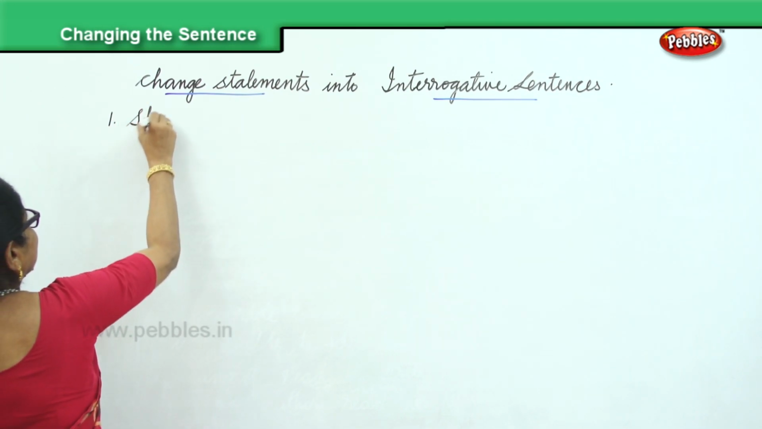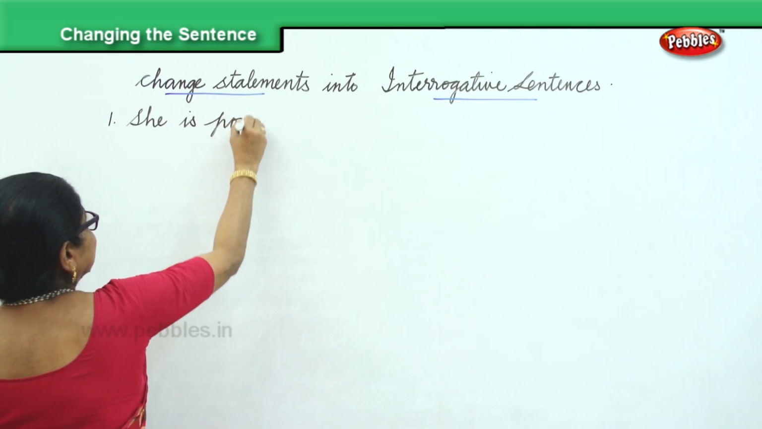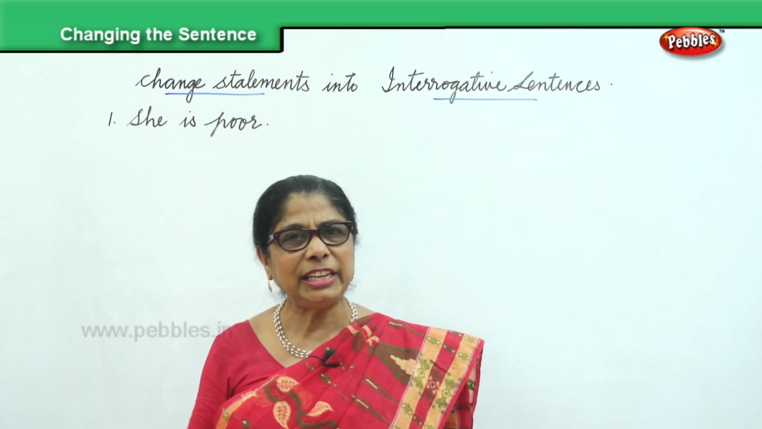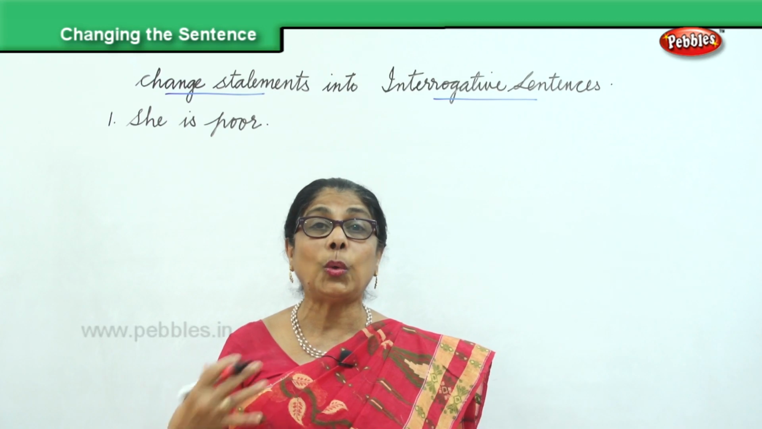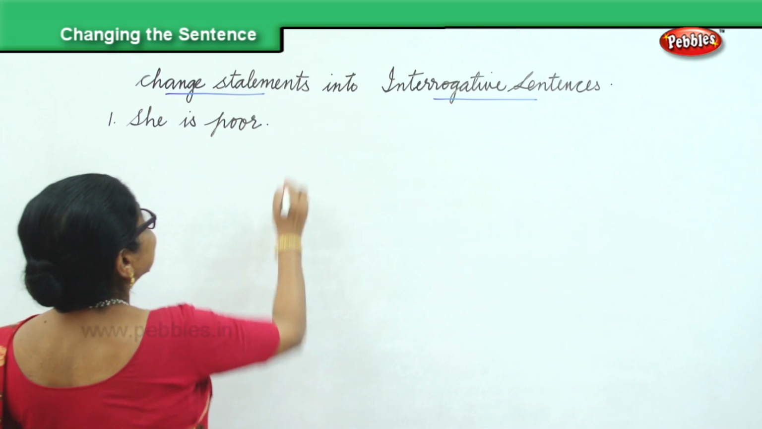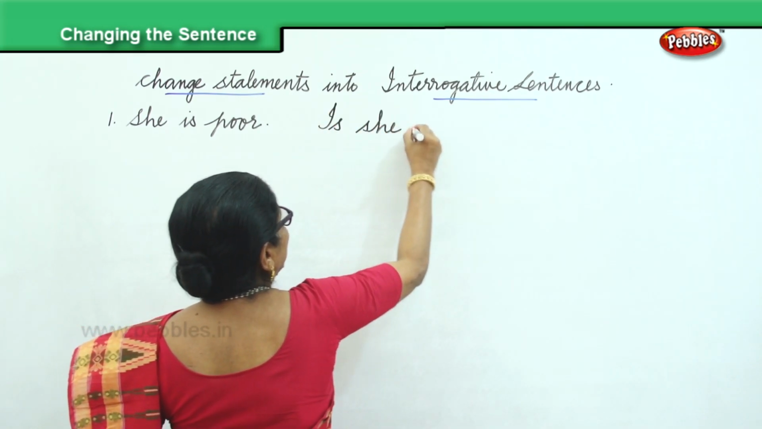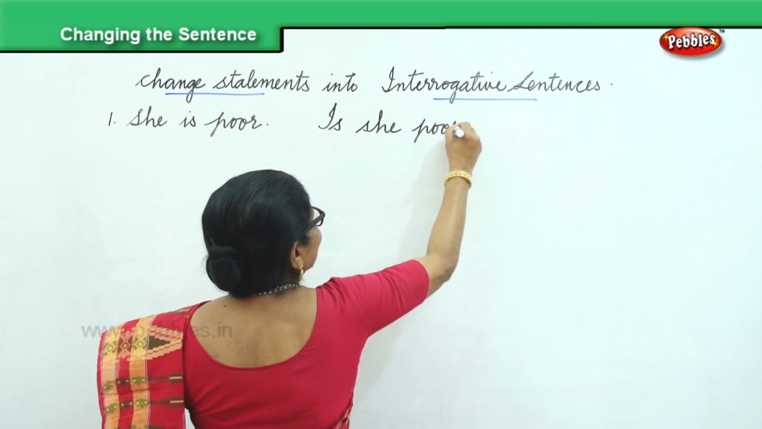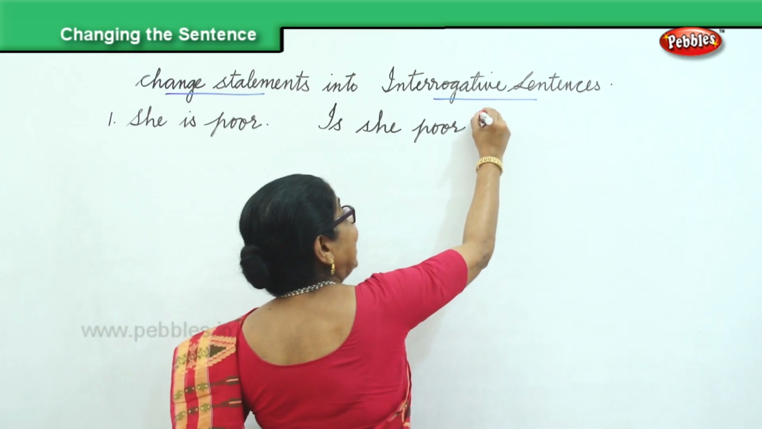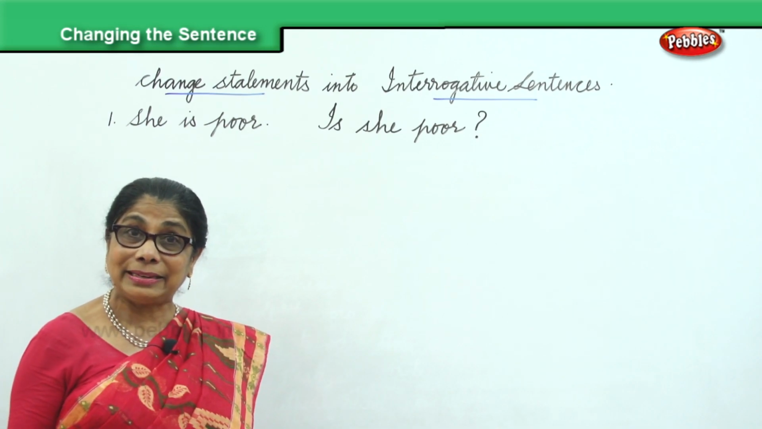She is poor. Now, this is a statement. She is poor, or she is rich, or he is poor. Now, you make it into question. You make it into interrogative. Is she poor? Yes, very good. Is she poor? And we have changed it into interrogative sentence. Therefore, you end it with a question mark. Very easy. It's just a matter of practice.